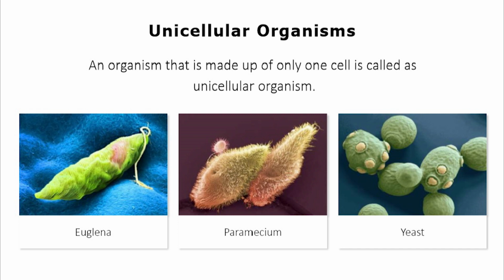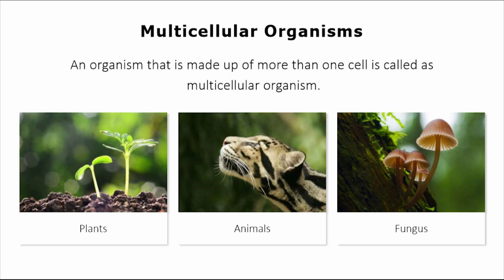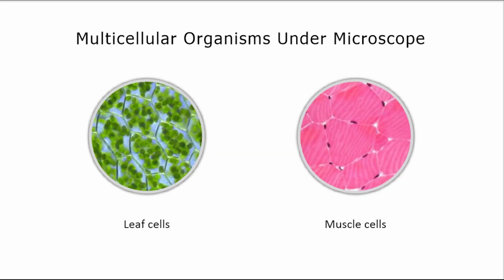Organisms are of two kinds according to the presence of cells. First is unicellular organisms, which are made up of only one cell, such as Euglena, Paramecium, and yeast. An organism that is made up of more than one cell is called a multicellular organism, like plants, animals, fungi, etc. Multicellular organisms look somewhat like this under the microscope. The first picture is of a leaf cell, the second one is of muscle cells.